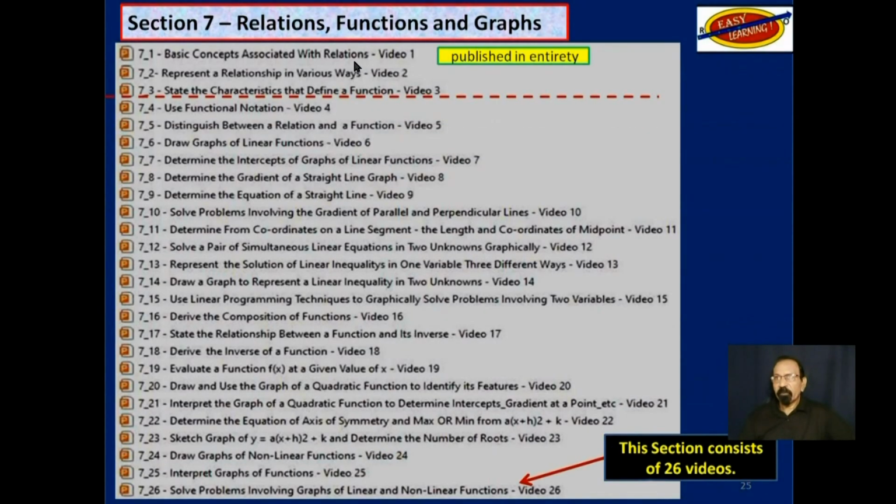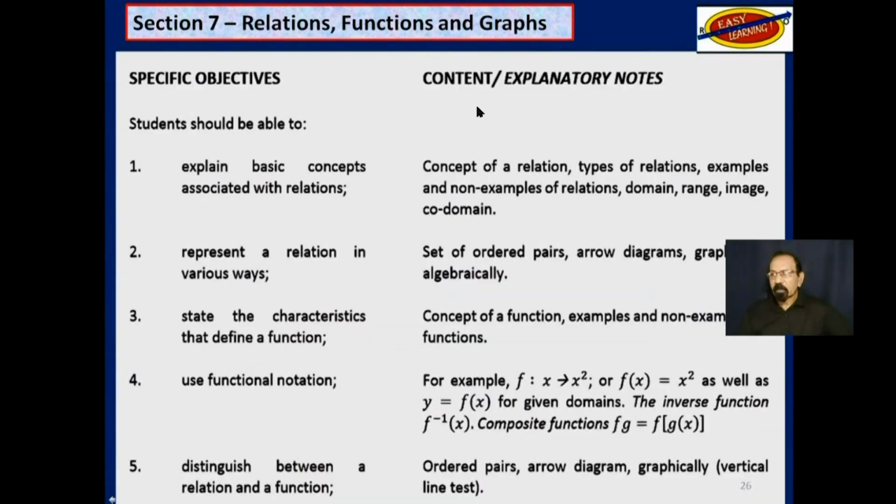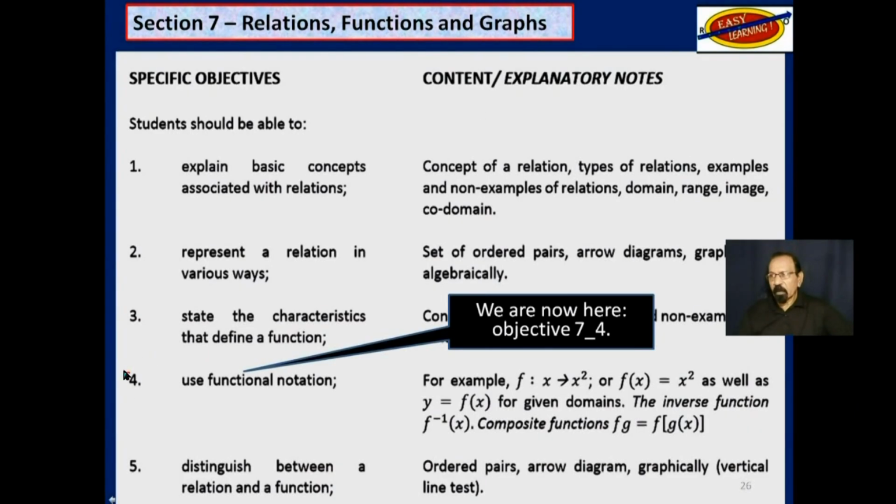So we have finished video 1 and it is published in its entirety on YouTube. We have finished video 2 and that is only published partially on YouTube, and video 3 partially on YouTube. We are now at video 4. When this is finished, it will be published in its entirety. So we are here, objective 4.